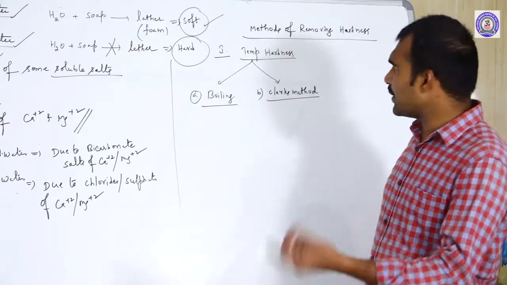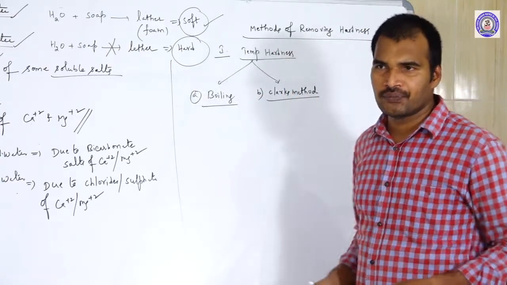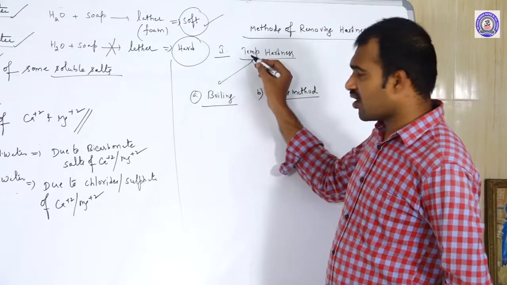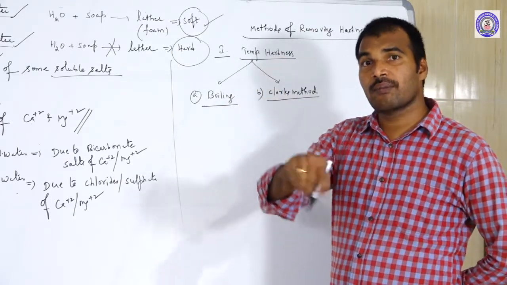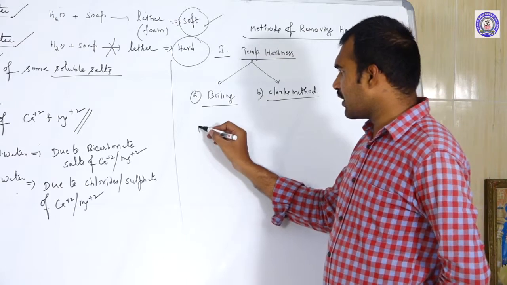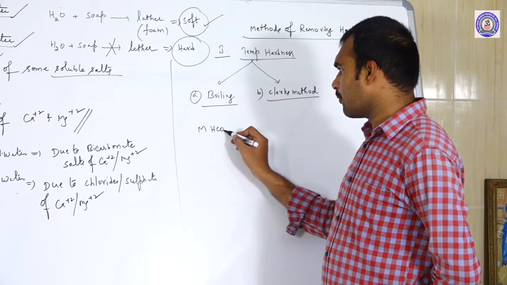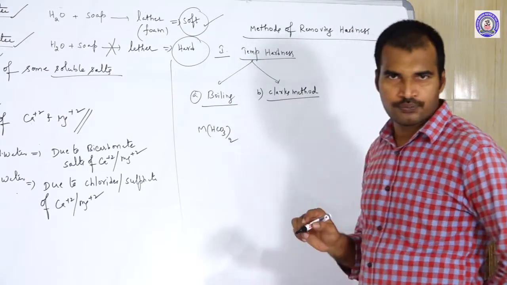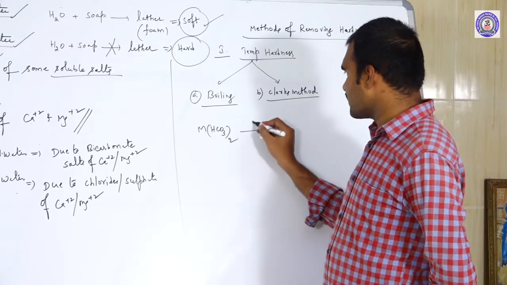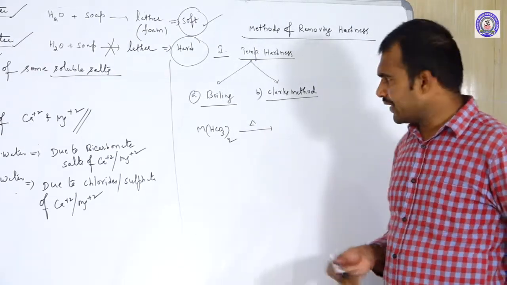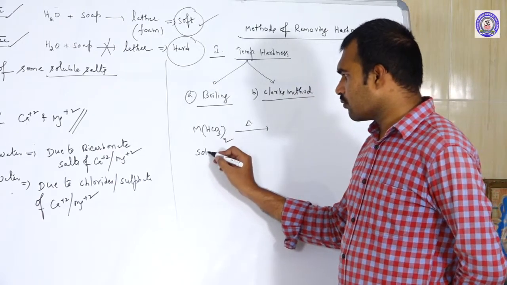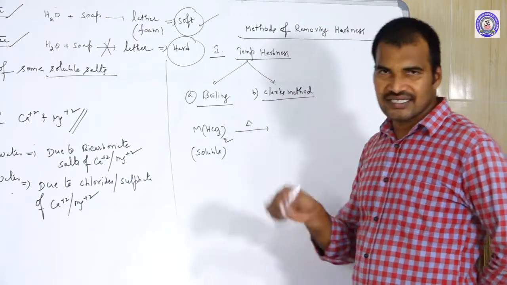How can we remove the temporary hardness by boiling? Temporary hardness is a hardness because of bicarbonate salts. So here I am taking a metal bicarbonate, M(HCO3)2. You are simply boiling it. The metal bicarbonates are soluble.